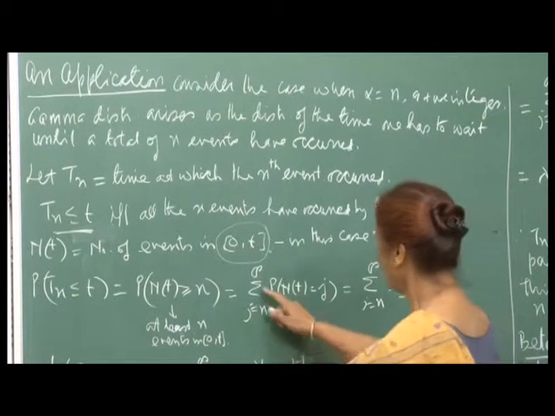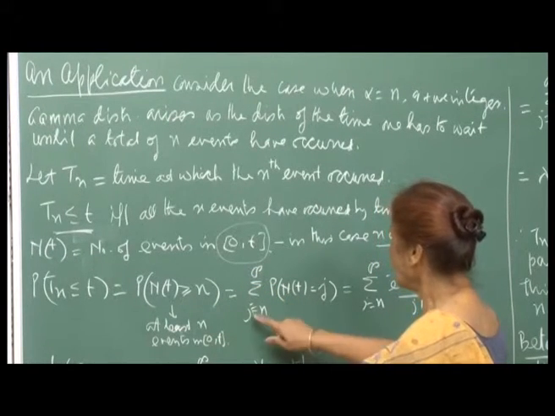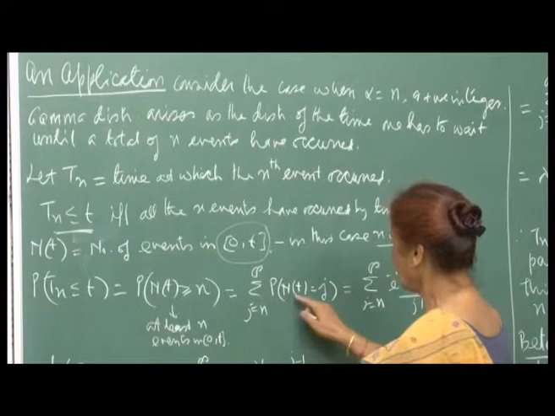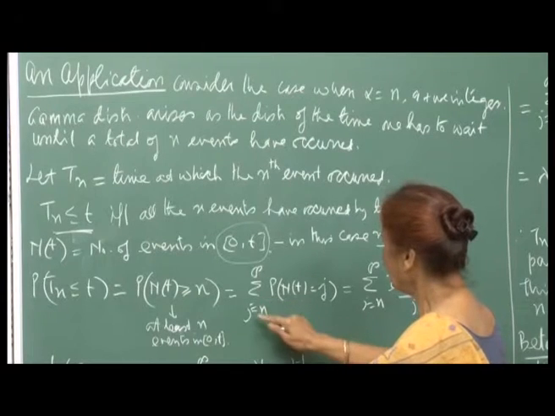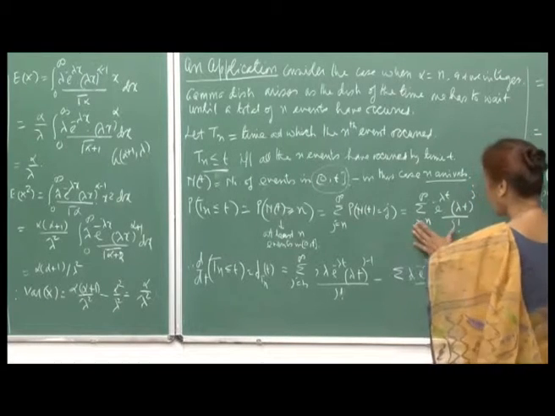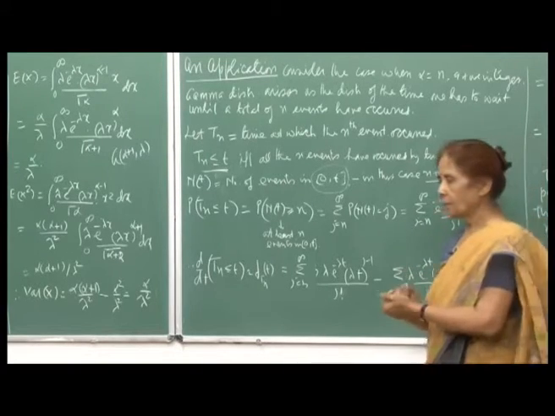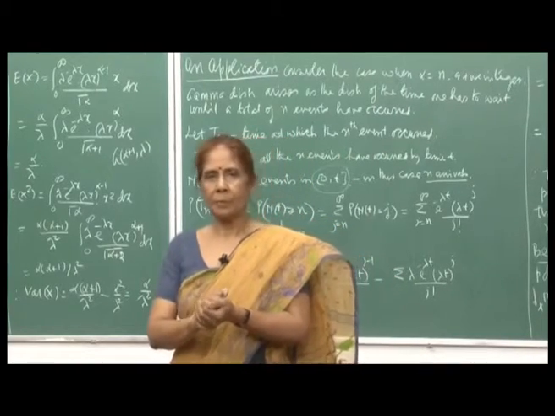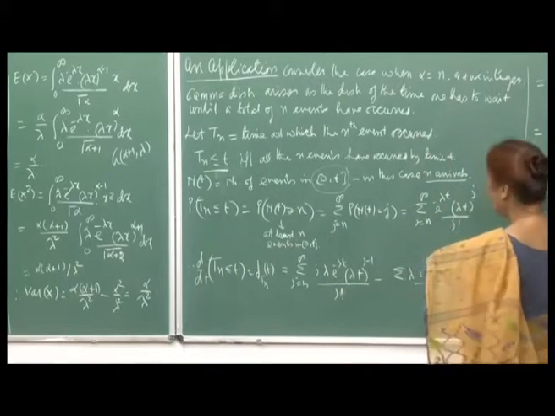And because people arriving are discrete events, this will be the sum over j from n to infinity of probability N t equal to j. That is the probability that there are j people in the system at time 0 t, and then you sum it up from j equal to n to infinity. Now, this is the part. Very often when you talk of discrete events occurring in a span of time, under certain conditions, it can be shown that these will be Poisson arrivals. That means the number of arrivals in a span of time would follow a Poisson distribution.